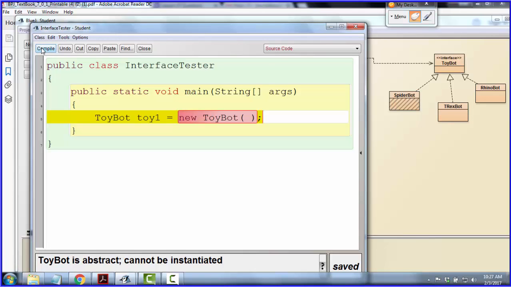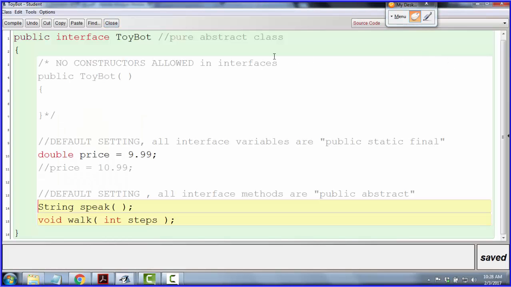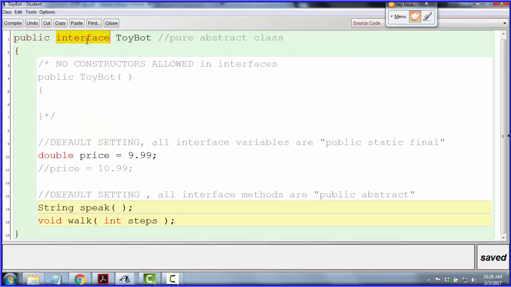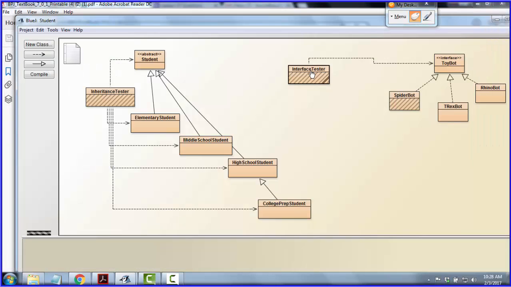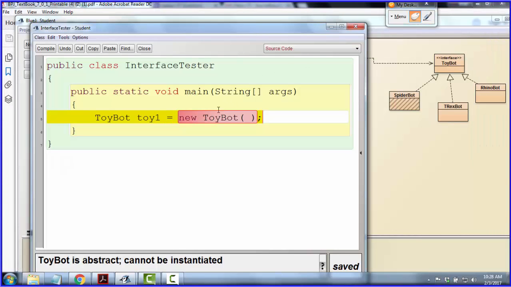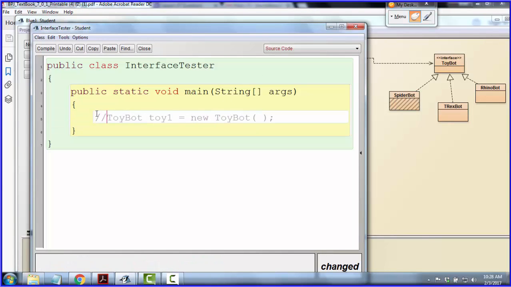You can't instantiate objects from an abstract class. So again, even though we didn't write the word abstract in here, like we did with our student class, an interface is a pure abstract class. An interface is basically an abstract class with additional rules. So that's what we're seeing. So you can't make an object from it. All right, so this won't work. This is illegal. Okay.